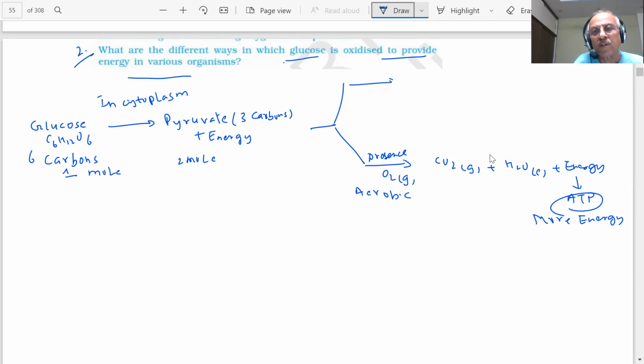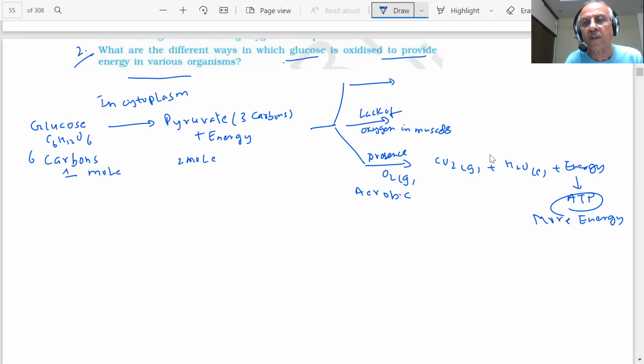What other is possible, students? Second, lack of oxygen. You know, when I told you about athletes and regular exercisers, when you are running too much, you will use oxygen at a faster rate, and oxygen is available at a lesser rate. It will take the oxygen from the blood. And what will happen in muscles?